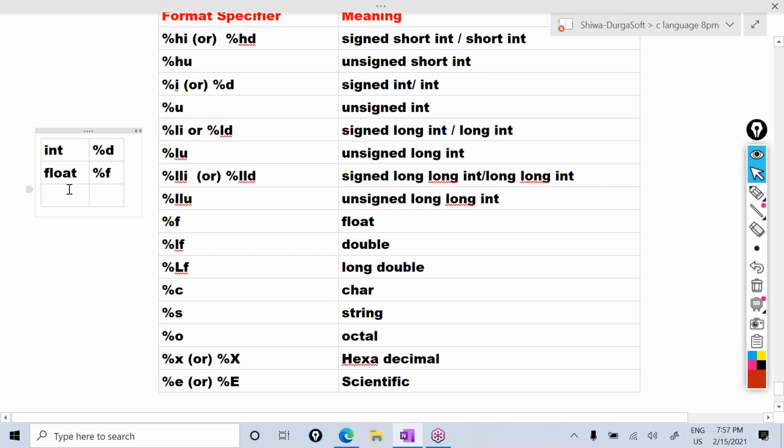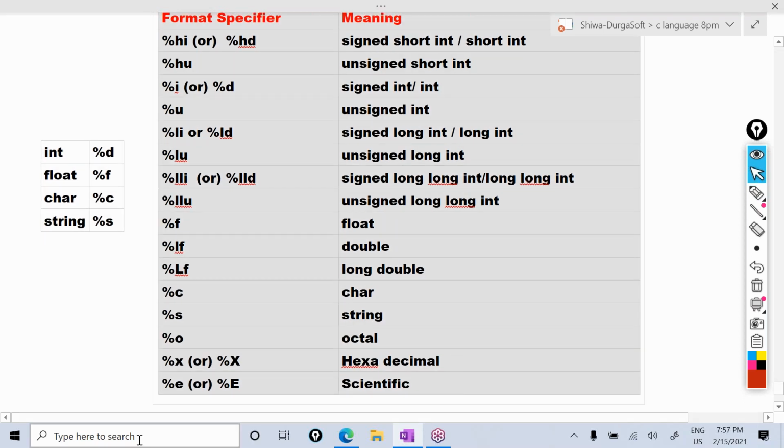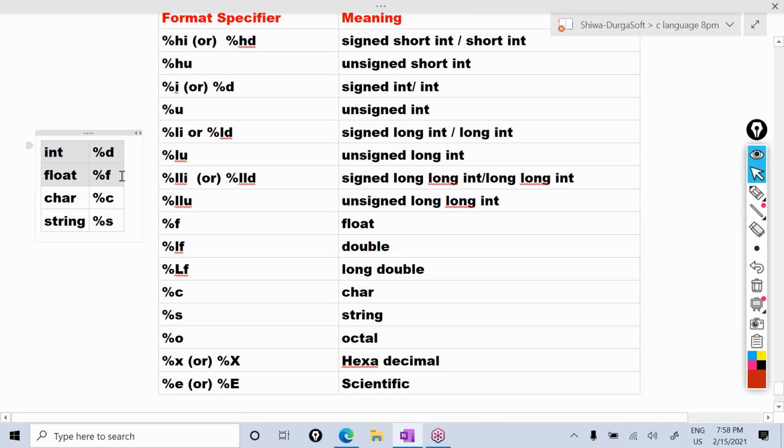And for the character, %C. For the string, %S. So these 4 you must remember to write the programs. The remaining are not that important, but these 4 are compulsory. For knowledge purpose, I explained all these format specifiers, but mostly we work with integer type, float type, single character type, and string type. These 4 you have to remember when we write the programs.